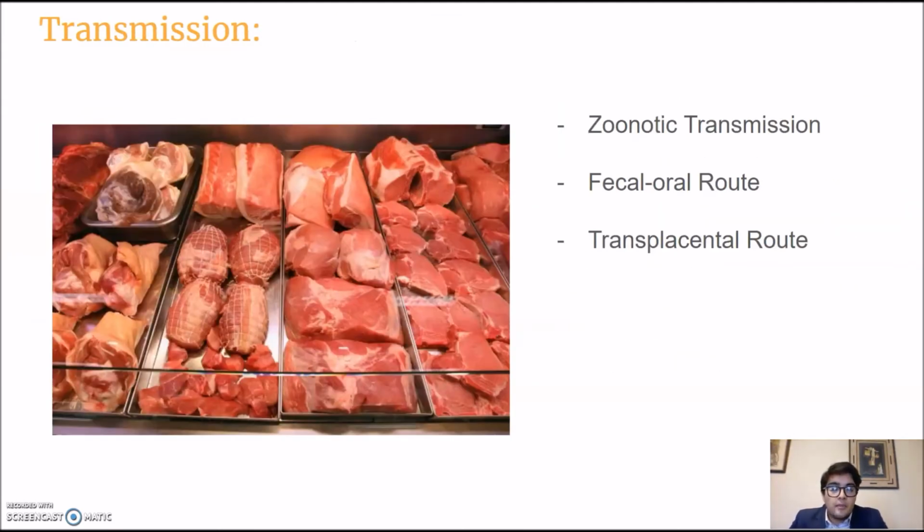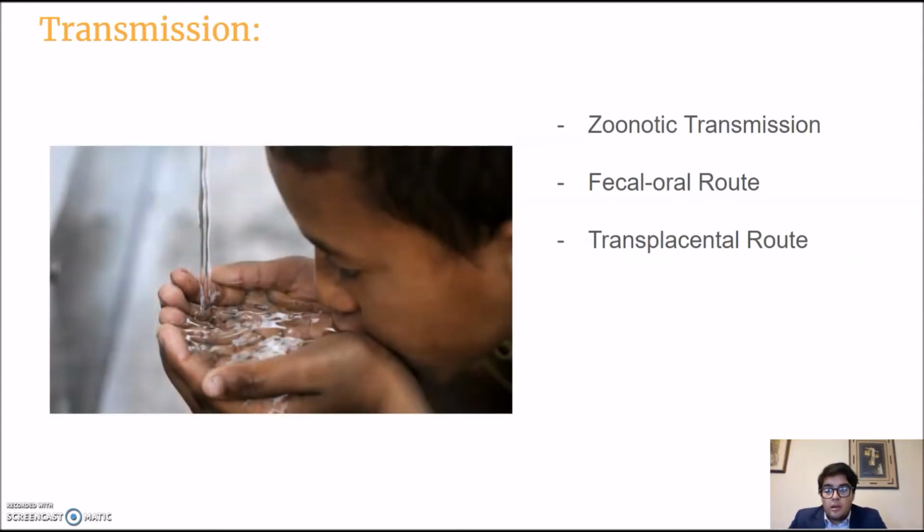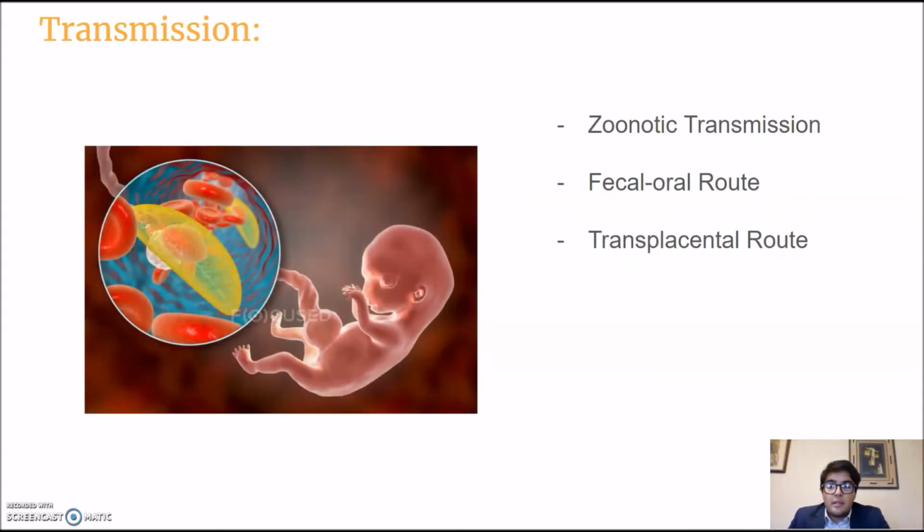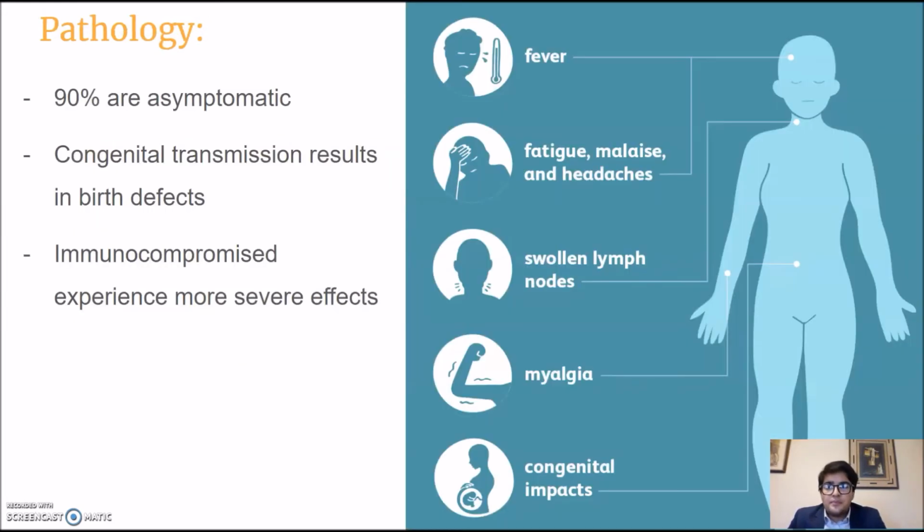So transmission: you can get this through tissue that has been infected, so the zoonotic transmission. It can also go through the fecal-oral route, so in water, or fomites that have also been infected, or the transplacental route. So it can be transferred through the blood to the fetus in the womb.